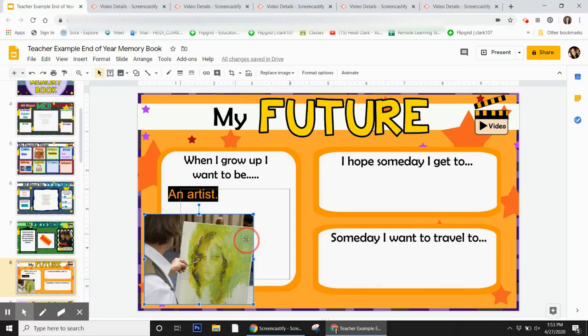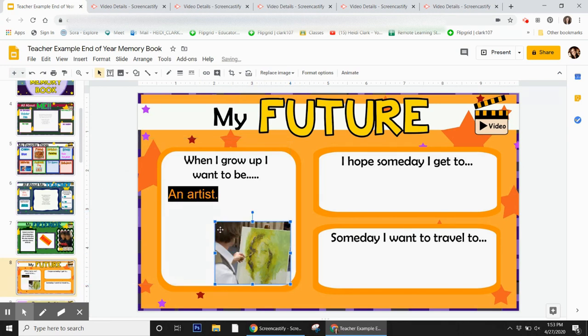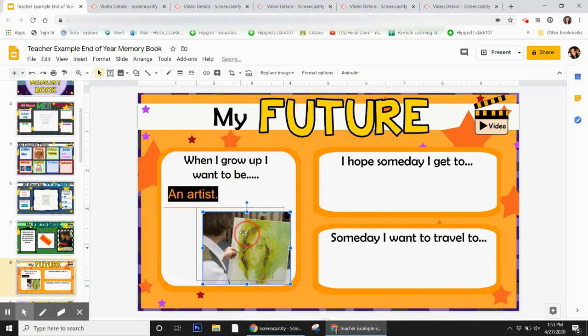And then place it. To resize the picture, hover with your mouse. So that means I'm putting the arrow, but I'm not clicking, not clicking, not clicking. Ooh, it changed. That is the symbol that means I can resize. Now I click and drag, and I can make the picture tiny or big. I hope someday I get to.